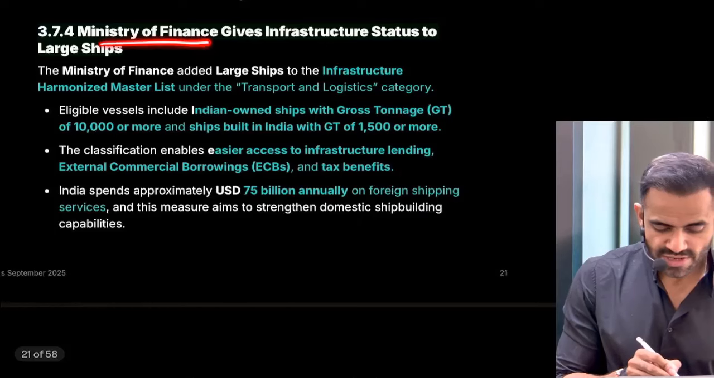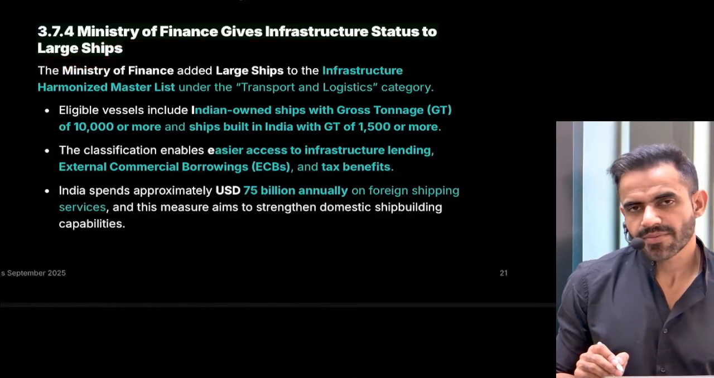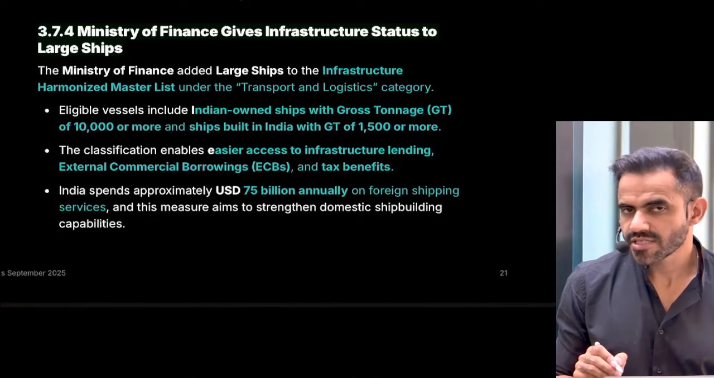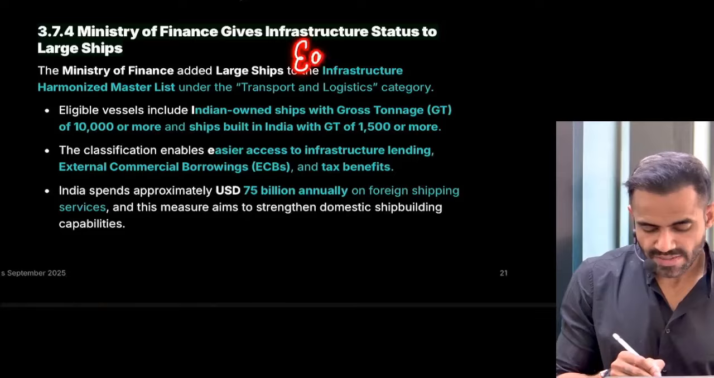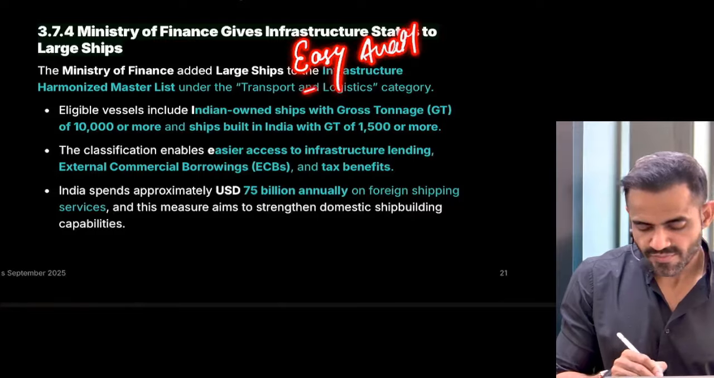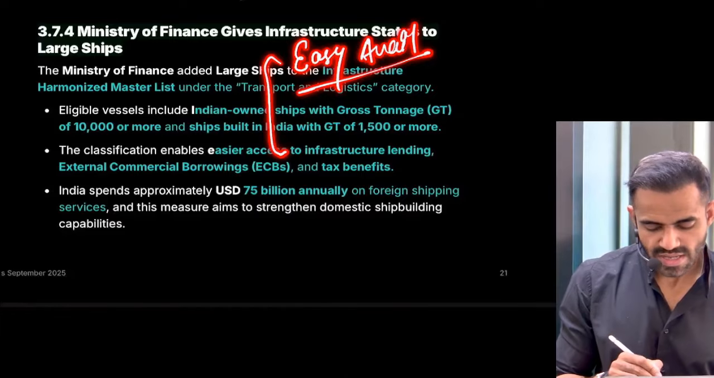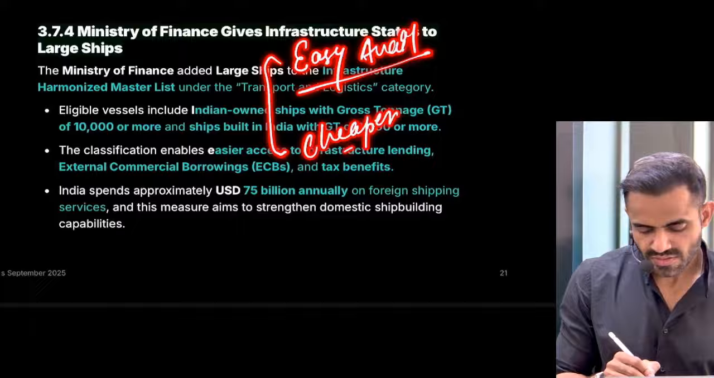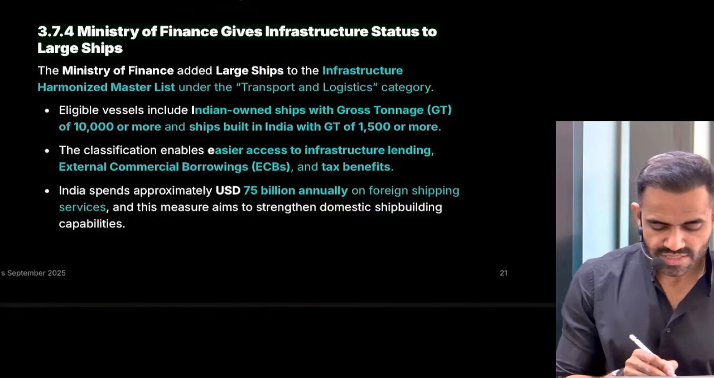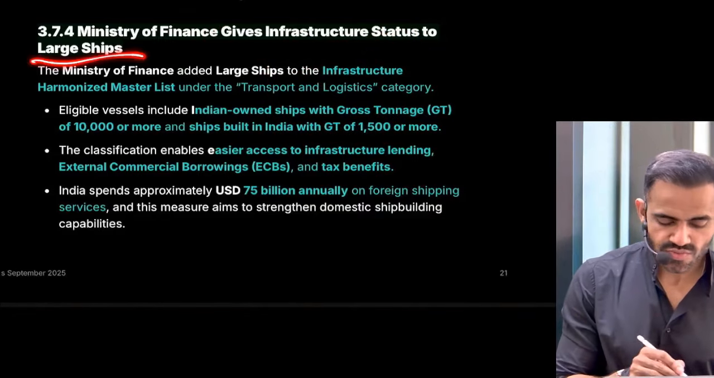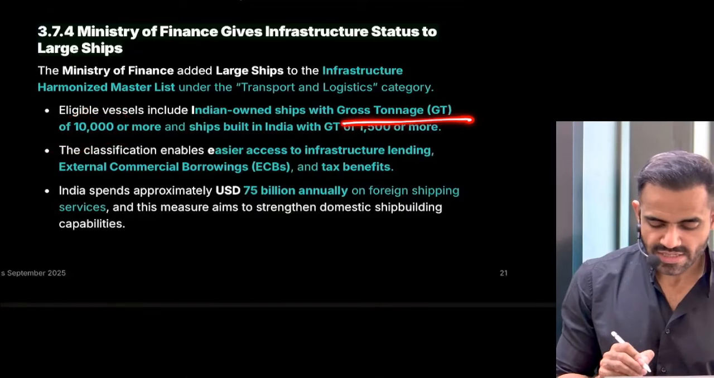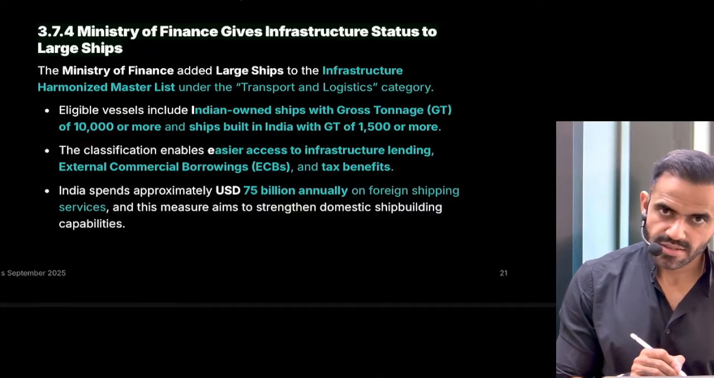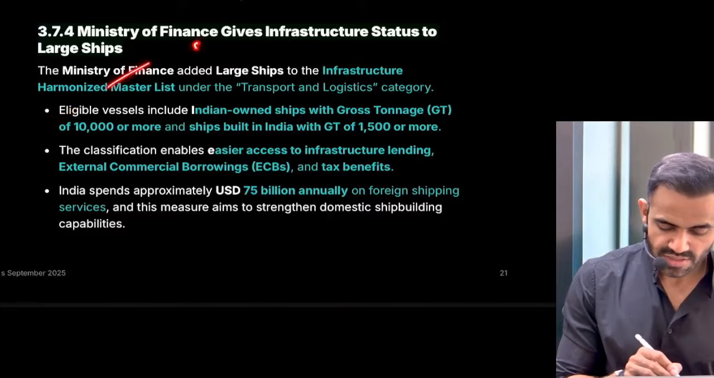Next is related to the Ministry of Finance giving infrastructure status to large ships. Please remember one thing, if any industry has infrastructure status, they get very easy credit. They get benefit in terms of credit in two ways. A, easy availability, so credit will be easily available. Banks will not hesitate to provide loans. And second is cheaper interest. So these are the benefits of infrastructure status. Recently, the government has given this infrastructure status to large ships. So if a ship which is owned by India has a capacity of more than 10,000 tonnes, then it is eligible for this infrastructure status.